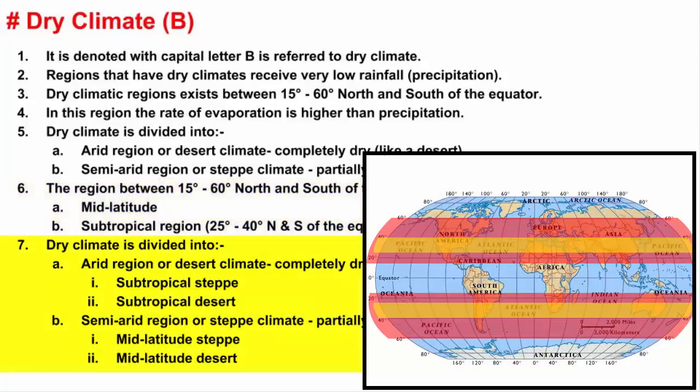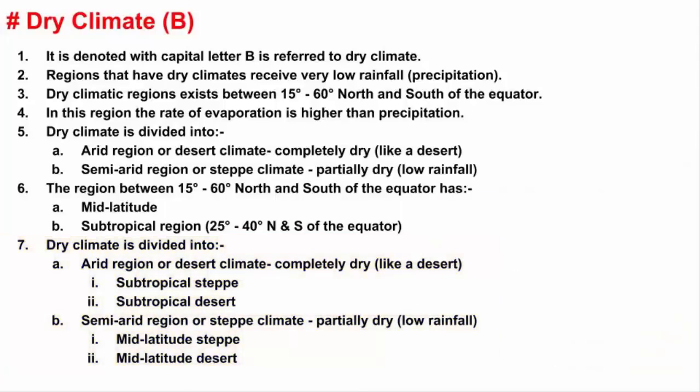So based on this, dry climate is divided into steppe climate and desert climate. And further it is subdivided into subtropical steppe, subtropical desert, then mid-latitude steppe and mid-latitude desert. Now steppe means semi-arid region. And I don't need to talk about desert, it is a complete arid region. In the next video, we'll learn about subtropical steppe.